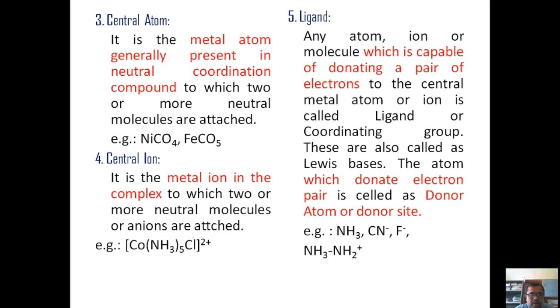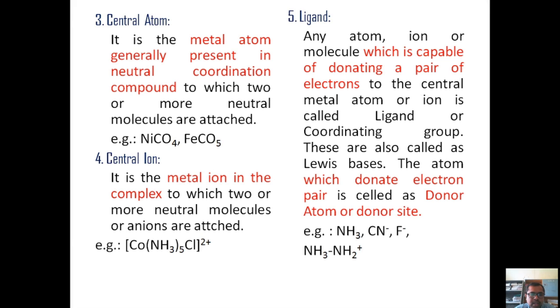So in whatever complex ion we have, the metal atom present inside the square bracket represents the central ion, because in that case the charge on the metal is not 0. Right? There are certain complexes where the total charge on the complex becomes 0, but still the charge on the metal is not 0, and that metal species is called a central ion.